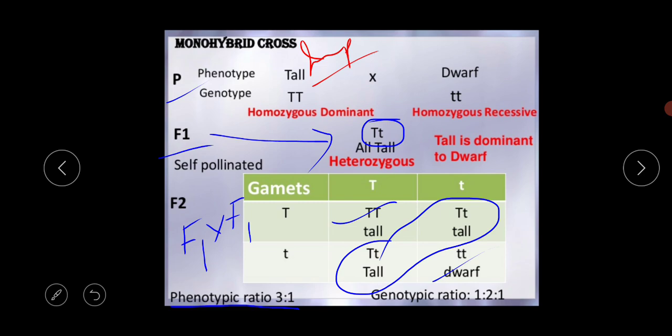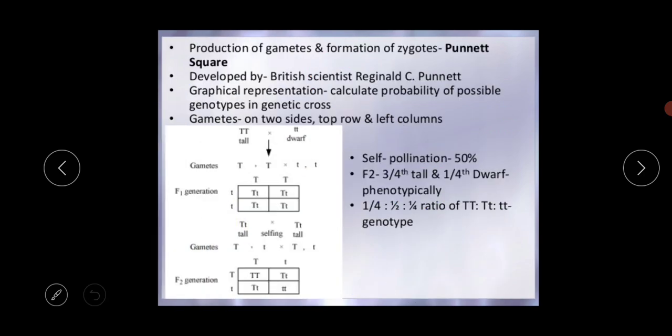This Punnett square is very important for your exam, and please go through this portion again and again, otherwise you cannot write in this way, okay, because during your exam you have to write just in this way. So follow the video properly.